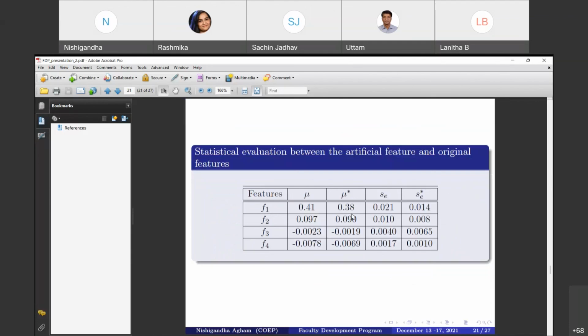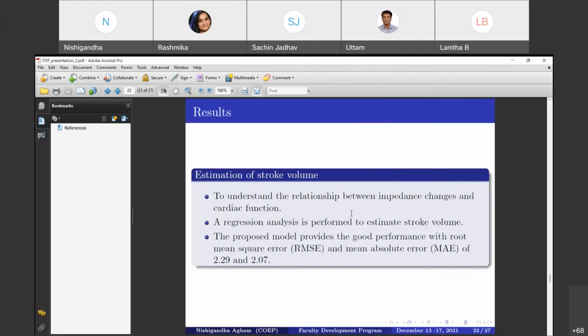So this technique can be used as a good generator for increasing the number of samples. If we have a smaller database, the bootstrap technique can be used to create artificial features to increase that database, because a large database is required by the proposed learning model.